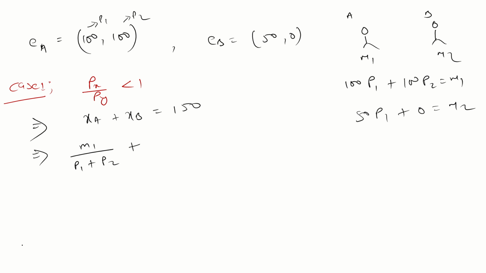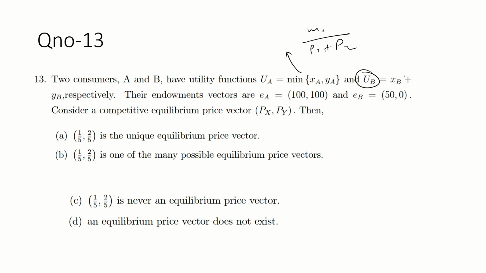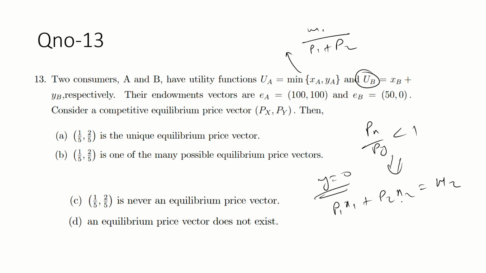Similarly, guys, Xb is what? Xb is a perfect substitute now. So whenever this term, Px by Py, is less than 1, in this condition the consumer will consume all of x, no y. So y is equal to 0. All of x means P1 x1 plus P2 x2 equals M2, so there is no x2 or y. So this is not a confusion here. So what will you get?